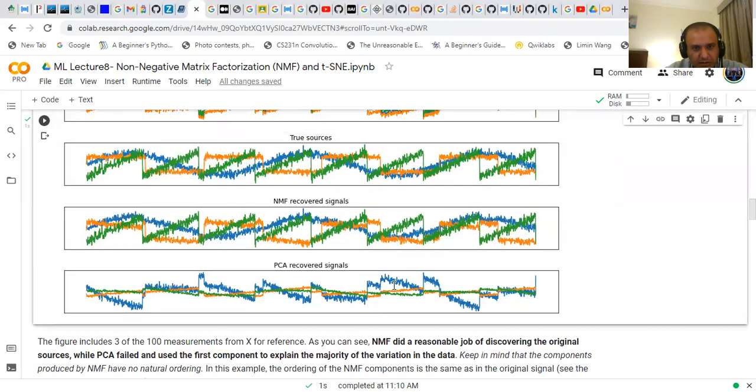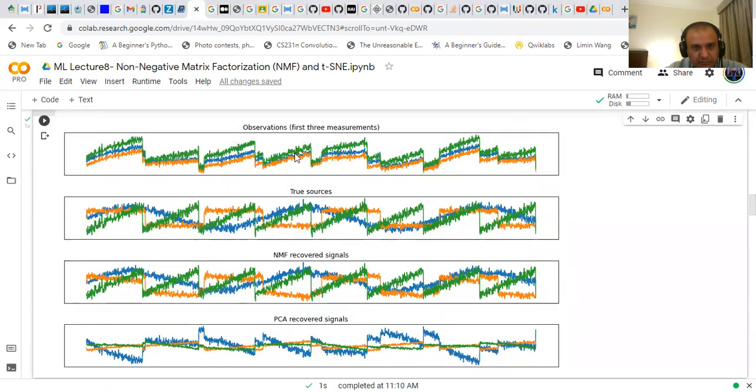This is the main intuition: this was our mixed signal, and these were the true sources that make up the observed signals. When we use NMF, non-negative matrix factorization, it recovered the original three sources or signals in a better way as compared to PCA. So this was about non-negative matrix factorization.